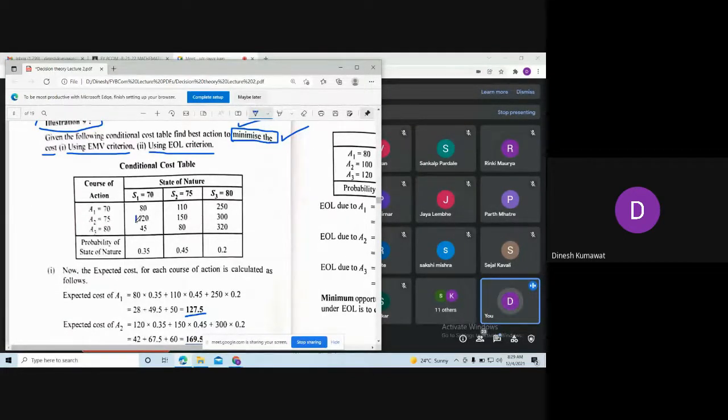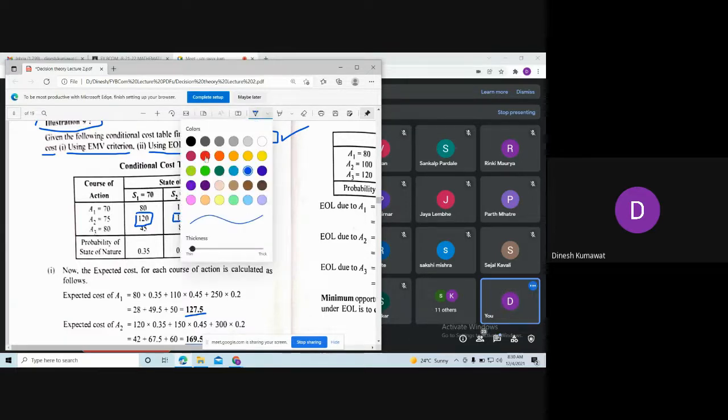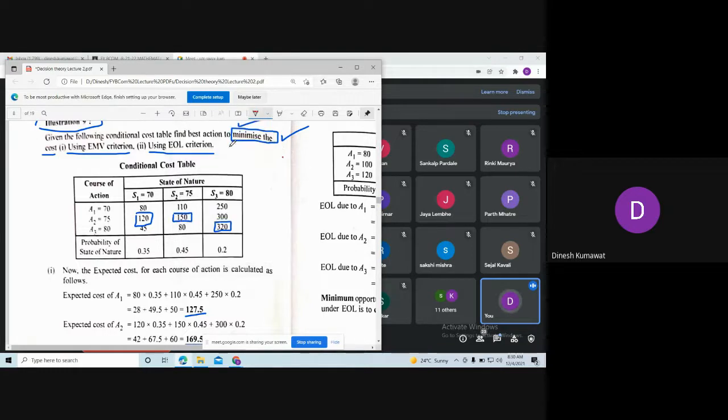Okay, so इसका maximum क्या है? 120. इसका maximum क्या है? 150. And the maximum of this is nothing but 320. Okay, this is our normal step to form the regret table. But in this example, observe here we are going to minimize the cost.